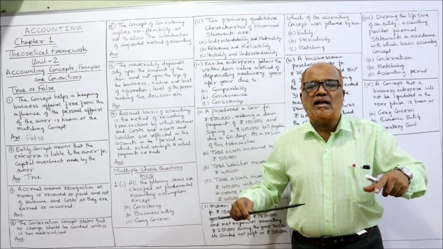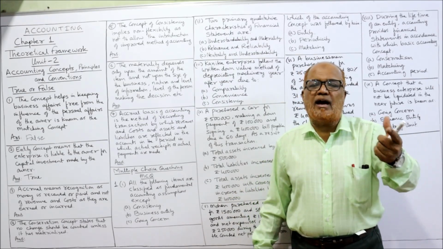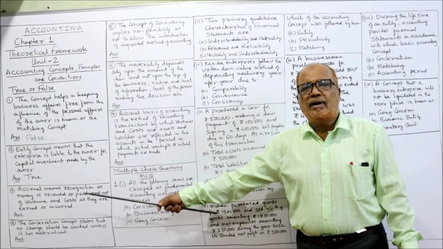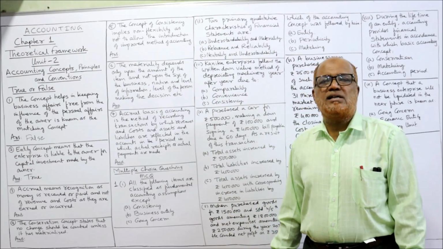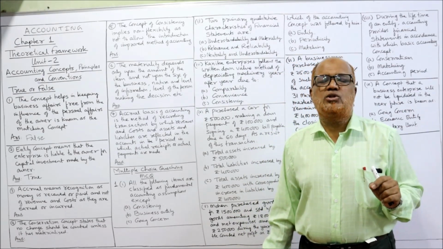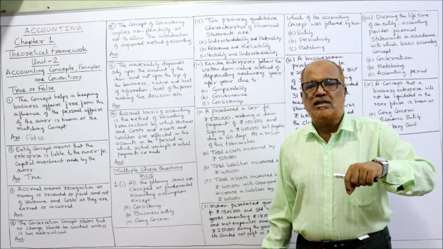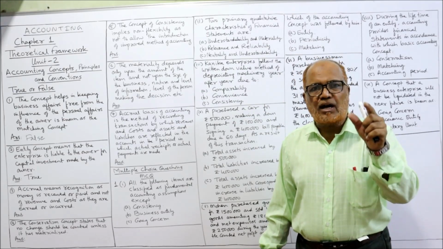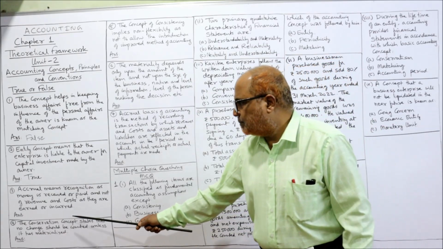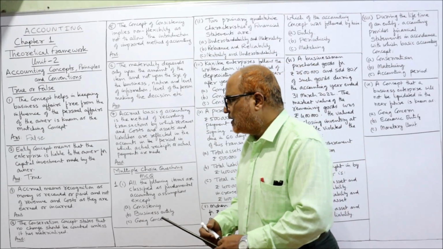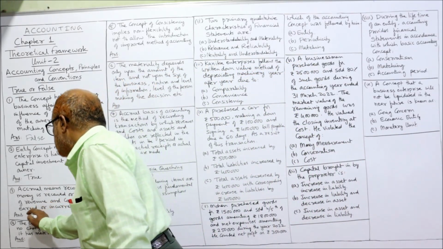If we record the transaction on the basis of cash paid and cash received, that is called cash system of accounting. But accrual system of accounting says that all the income and expenditure of the current year should be taken, whether received or not, immaterial. All the expenditure and income of the current year should be taken. That means incurred should be taken. That means this sentence is false.